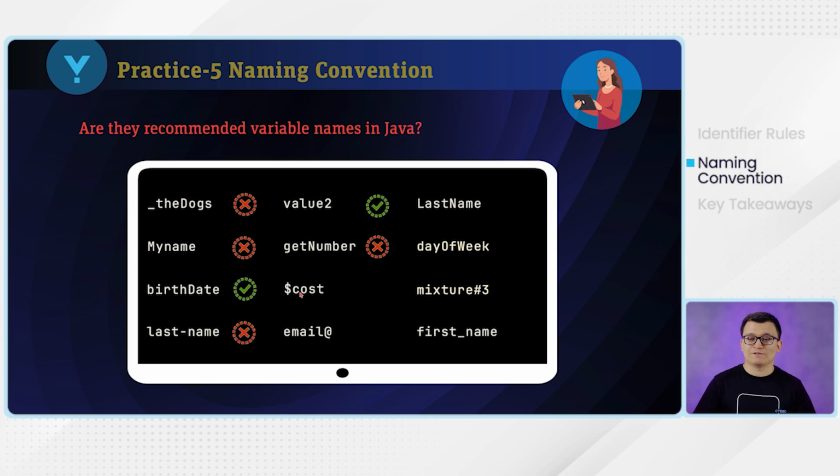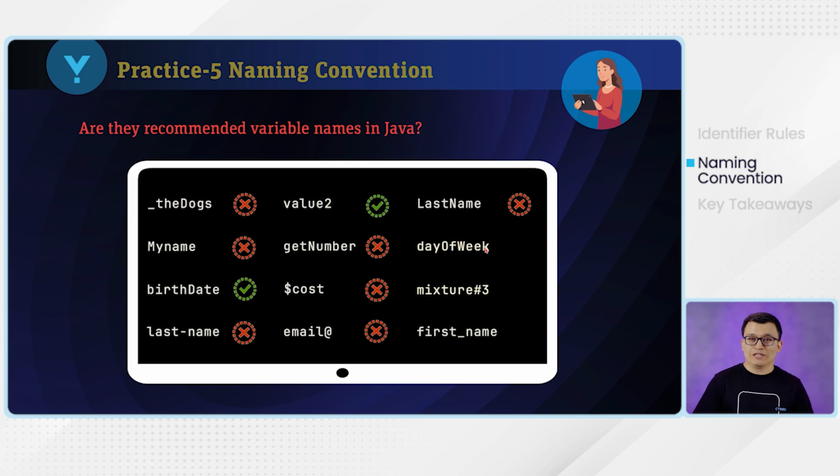And then next we have the $ and cost. So $ should not be used in the naming convention. So therefore it is incorrect. And then we have the email @. So @ is not allowed. So therefore it is incorrect. And then we have the last name, which is using the upper camel case. It's supposed to be in lower camel case. So therefore it is incorrect.